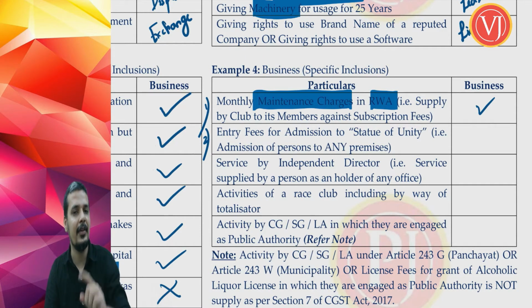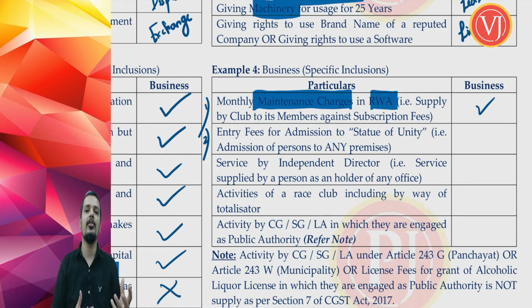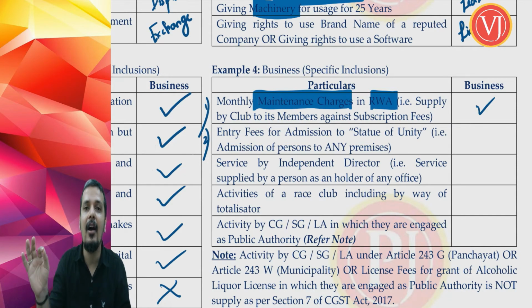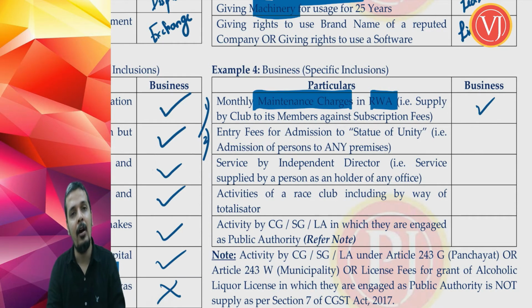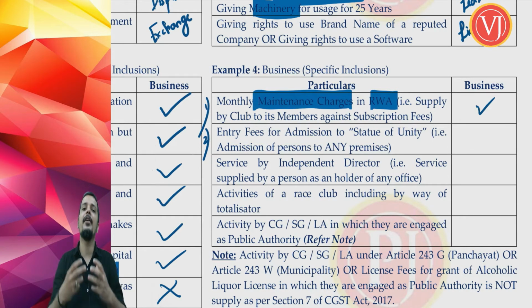What is the first specific clarification given? It is about unincorporated associations of persons and bodies of individuals when they are getting monthly contributions from their members, even that is subject to GST. You may be a member of a sports club and you are paying a monthly contribution to that sports club. Even then levy is there on that sports club. Levy is there. It may not be collected because of exemption. That is a different story. But levy is there on that unincorporated association of persons or body of individuals, which we roughly call clubs.